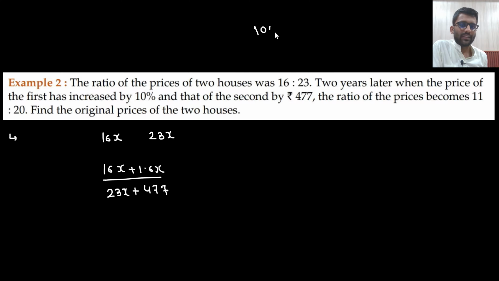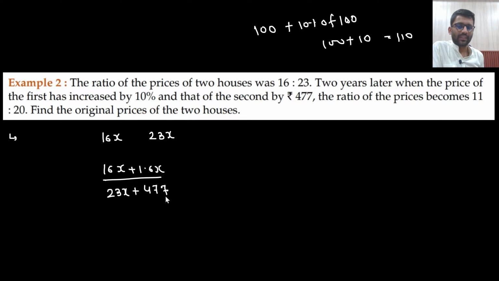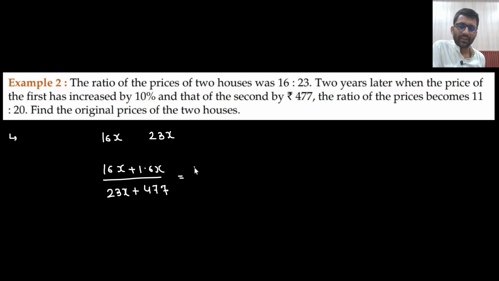Increased by 10%. Let's say I was having 100 rupees, and now my salary got increased by 10%. That means 10% of 100 is 10, so 100 plus 10 is 110. Similarly, 16x plus 1.6x is 17.6x. Now the new ratio has become 11:20. So 17.6 into 20 is 352x, equals 23 into 11.